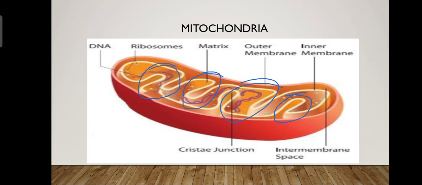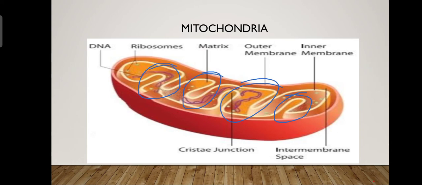So mitochondria is known as the powerhouse of the cell, because aerobic respiration takes place in the matrix of mitochondria, and whenever there is a need of energy, mitochondria release that energy in the form of ATP.